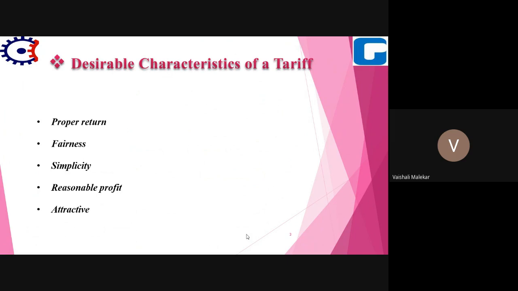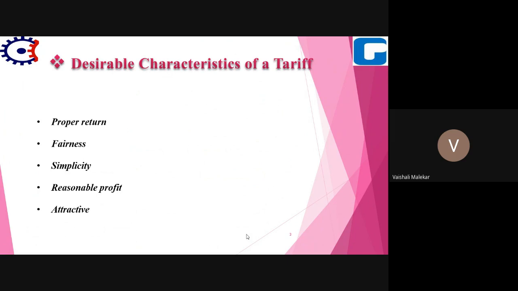If the company is selling the electricity, then the company expects some proper return. The total receipts from the consumers must be equal to the cost of producing and supplying electrical energy plus reasonable profit. In terms of tariff, the company expects returns equal to the cost of producing and supplying electrical energy plus reasonable profit. As we have seen, the tariff includes generation cost, operation cost, maintenance cost, transmission cost, distribution cost, plus some profit.